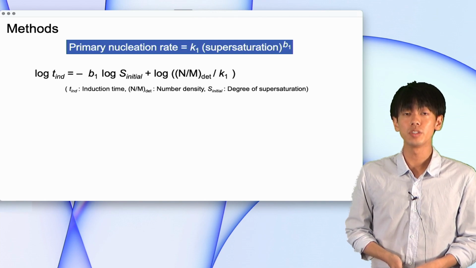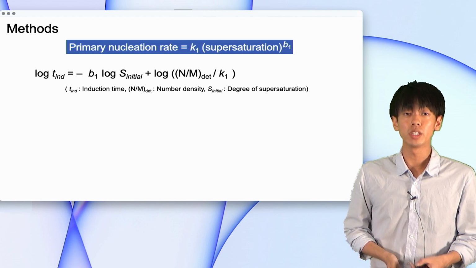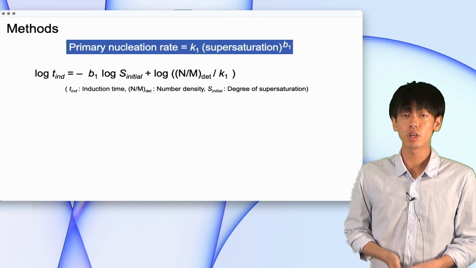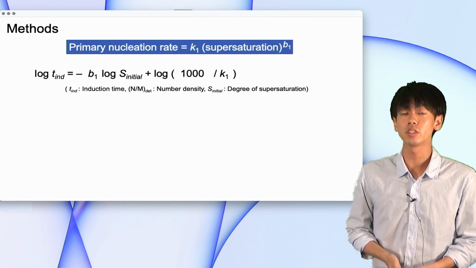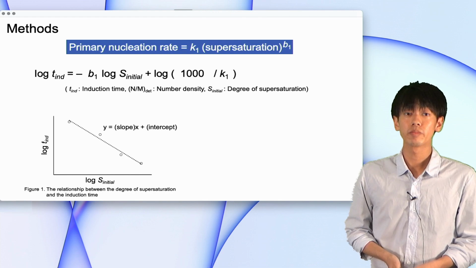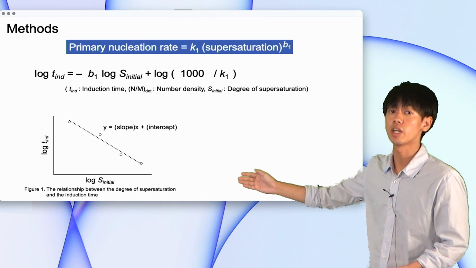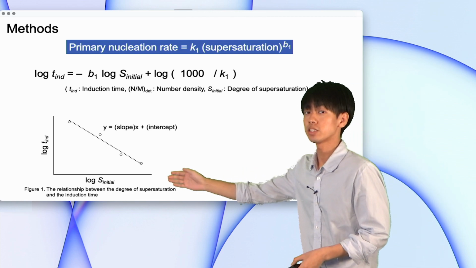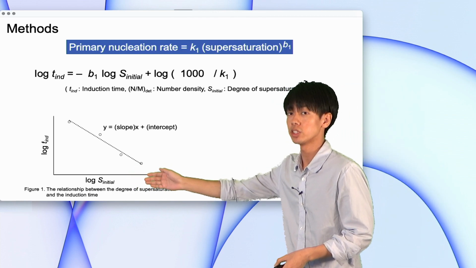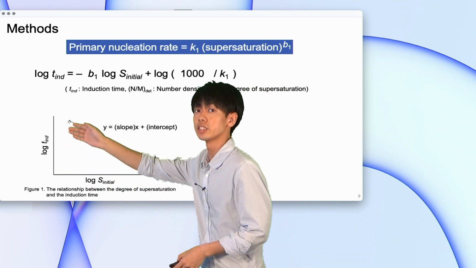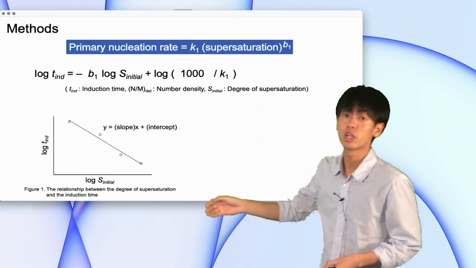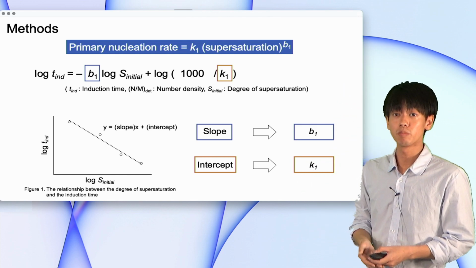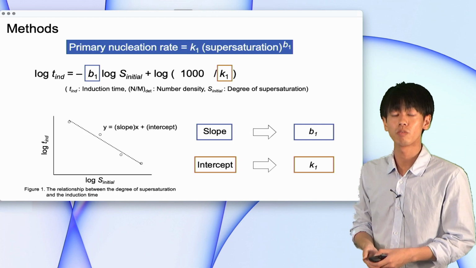They are calculated using this formula from the induction time and degree of supersaturation. The number density was set to 1000 for all drugs. Figure 1 shows the relationship between the degree of supersaturation and induction time. The x-axis indicates the degree of supersaturation, and the y-axis indicates the induction time. Coefficient of B1 was calculated from the slope, and the K1 was calculated from the intercept.